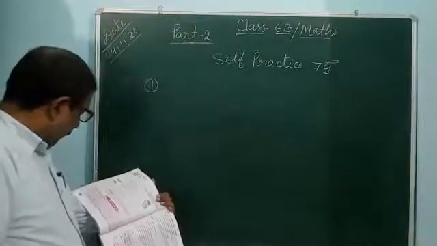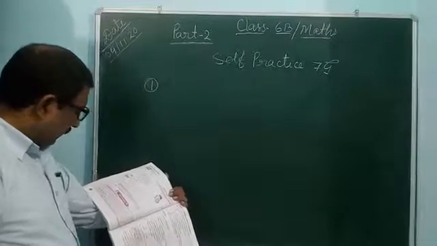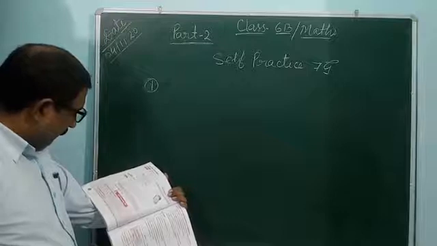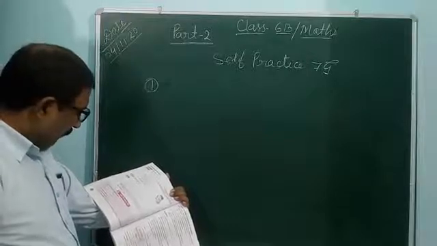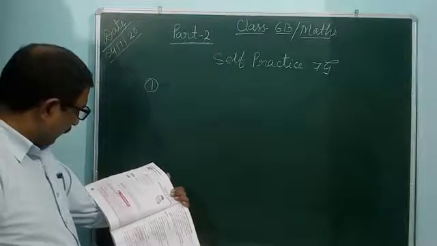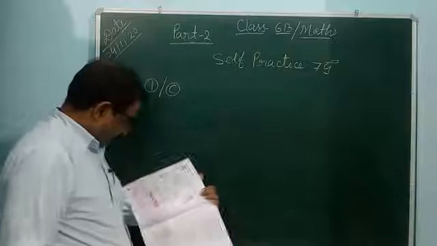Solve each equation and check your answer, like what I had done before. You can do first A, B, C, all questions yourself. But you can see C. First C, you see the first C question.